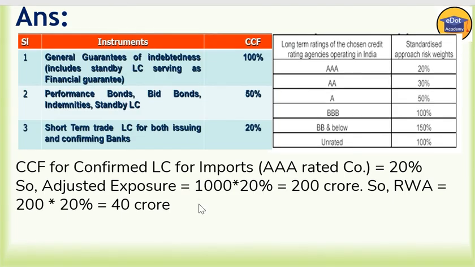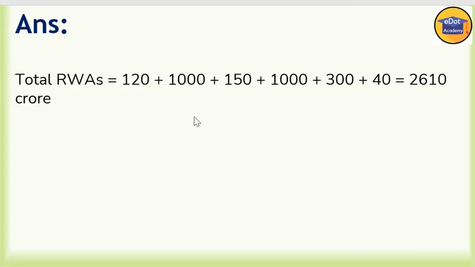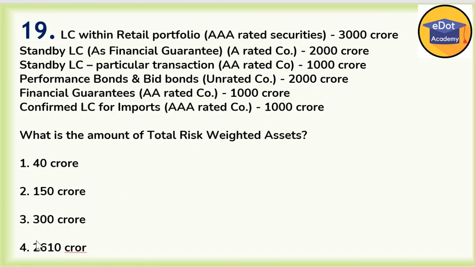Now question number 19. Data is same here. What is the amount of total risk weighted asset? We have to add all values, 1, 2, 3, 4, 5, 6. So whatever answers you got here, you have to be very sure, and all your answers must be correct, then only your total will be correct. When you add up, we are getting 2610. So 2610 means the fourth answer is correct here.